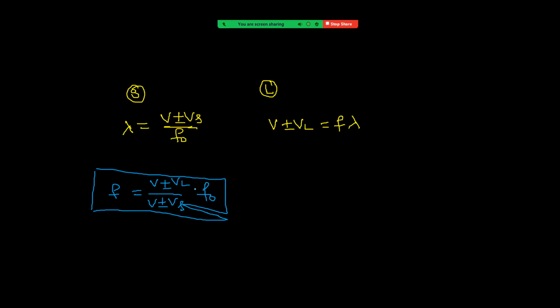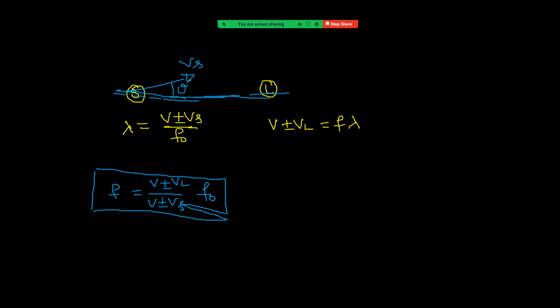Now, suppose the source is moving like this at some angle theta with a velocity Vs. We are saying in the definition part that it is because of relative motion along the line joining them, right?